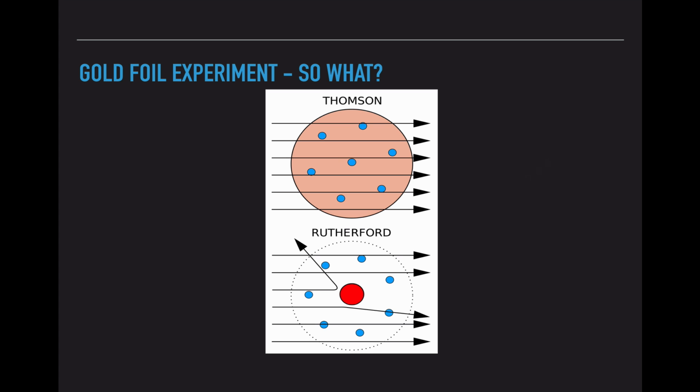So in Thomson's experiment, if we would have done this, the particles would have followed straight through, because that entire substance had a neutral charge. The positives and the negatives canceled out. But in Rutherford's experiment, these blue particles are the alpha particles. When the particle gets really close and hits head-on to that nucleus, it bounces backwards. When it gets close but slightly further away, it only ricochets off to the side. So this means that this center has to have a positive charge, and that positive charge is going to reject or reflect these positive particles, because like charges do not go well together.